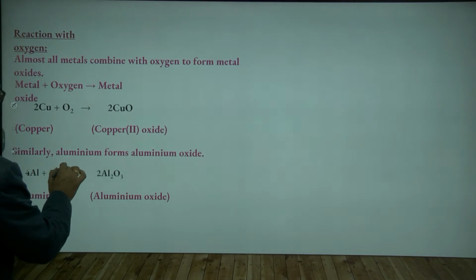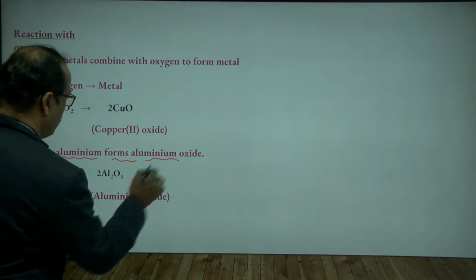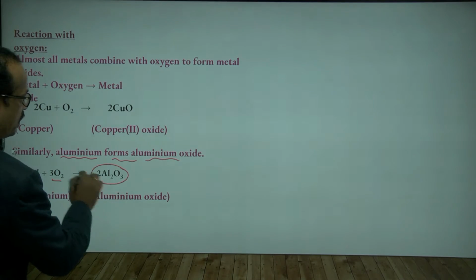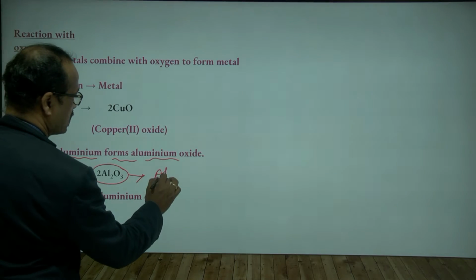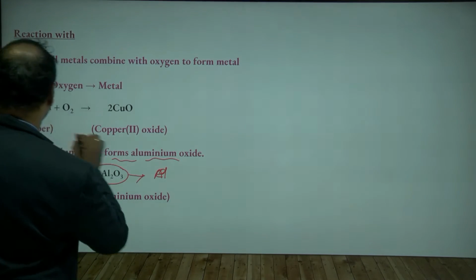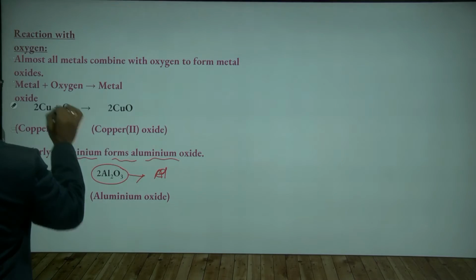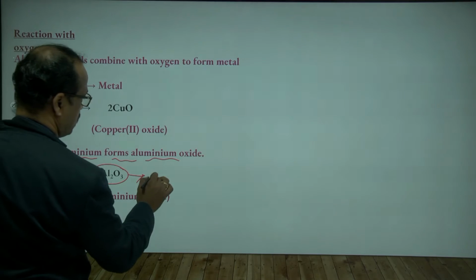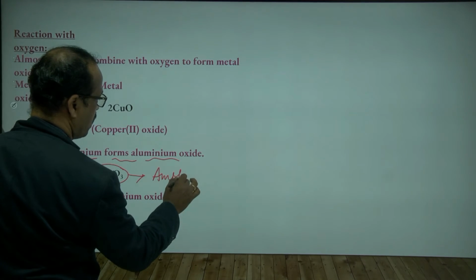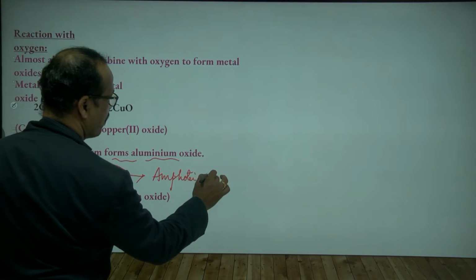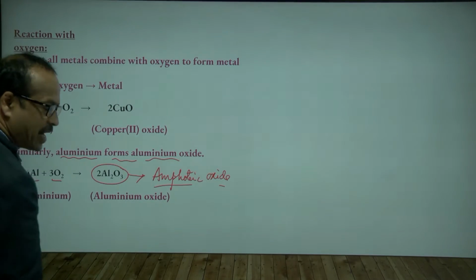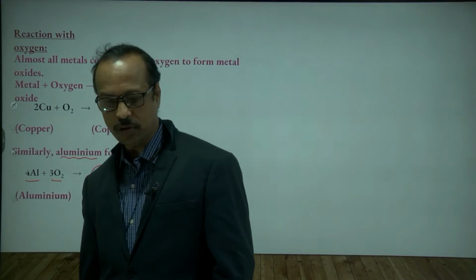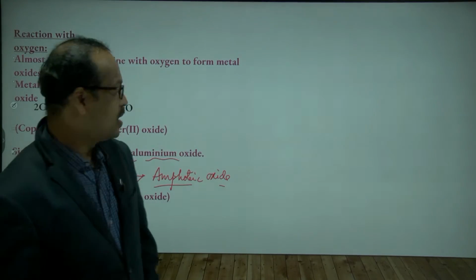So see here, aluminium forms aluminium oxide. When aluminium reacts with oxygen, this forms aluminium oxide, and this aluminium oxide is amphoteric in nature. What is meant by amphoteric? Amphoteric means which can react with both acids and bases.